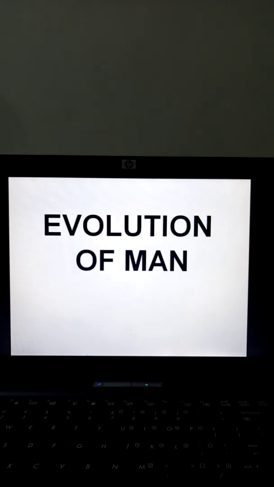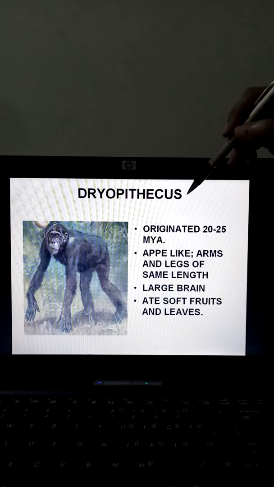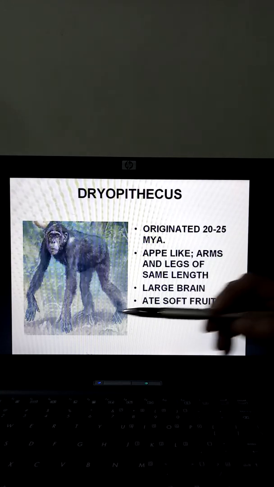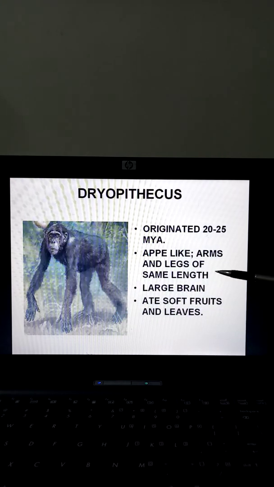The next important topic is evolution of man. Now, evolution of man also has different viewpoints, and different scientists have different theories about it. A common kind of theory says that the first known fossil of the human being found was Dryopithecus. Now, this Dryopithecus was very much similar to the primates of that time, with arms and legs of nearly the same size, and a good brain. That was the different factor from others.